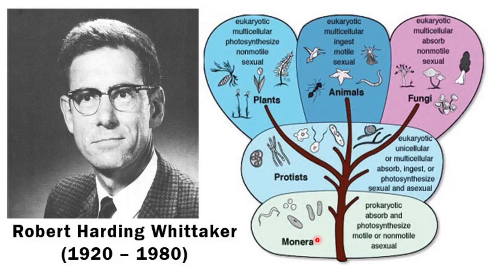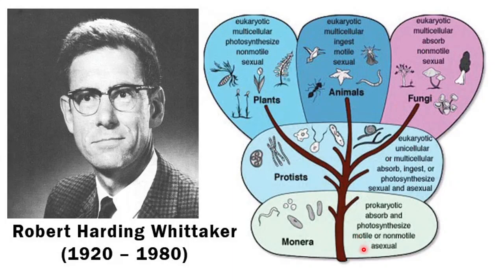All these characters were very well considered. R.H. Whittaker classified the entire living kingdom into five kingdoms: Monera, Protista, Fungi, Animalia, and Plantae. I repeat: Monera, Protista, Fungi, Animalia, and Plantae.